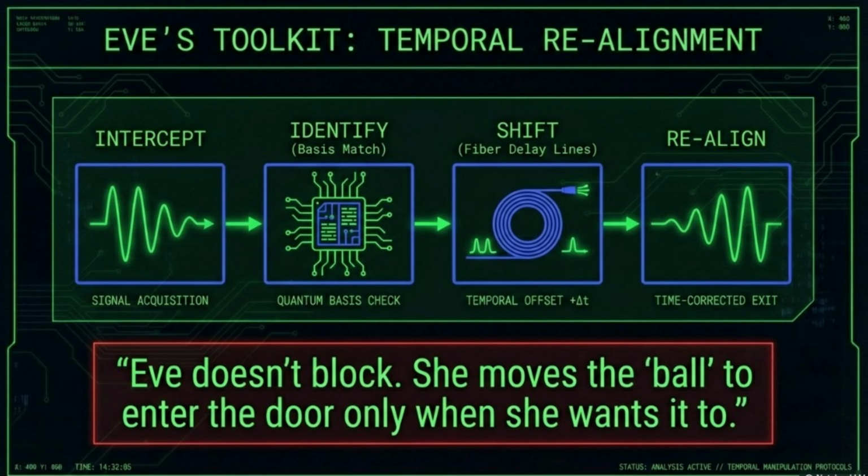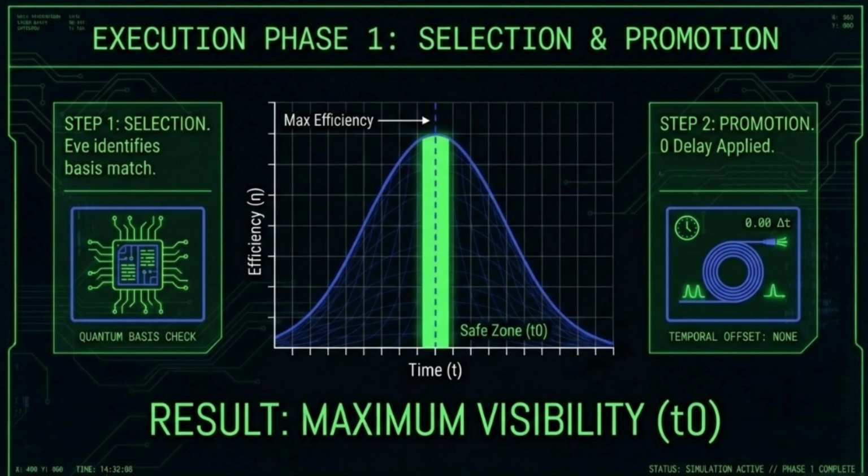From Chris's perspective, the system is functioning normally. In reality, Eve is now the silent architect of the raw key. Next, we will see how this statistical engineering leads to the total collapse of the protocol during the sifting and parity stages.